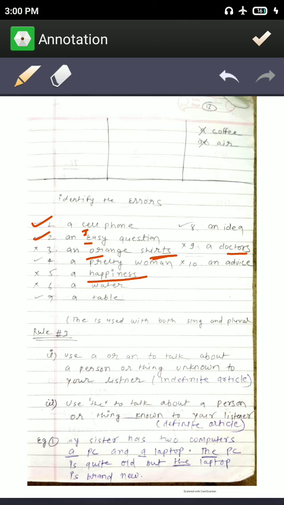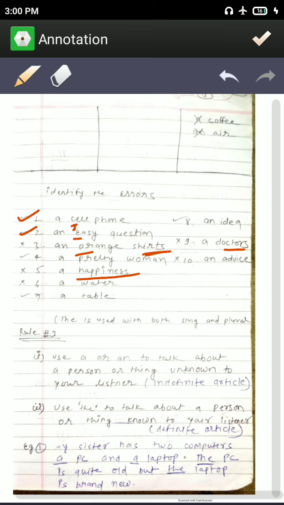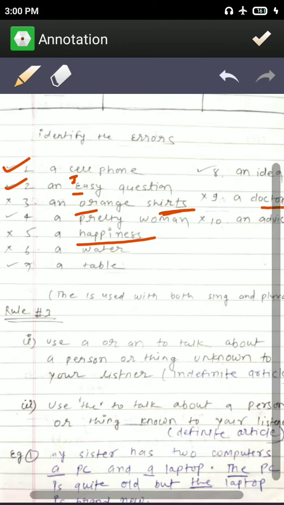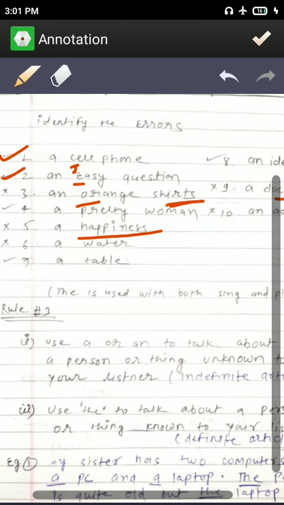Let's go to the third rule. The is used with both singular and plural. A or an is used only with a singular noun, but the can be used with singular or plural nouns. Rule number 3 is different. Let's see what rule number 3 is. Rule number 3 says use a or an to talk about a person or thing unknown to your listener.